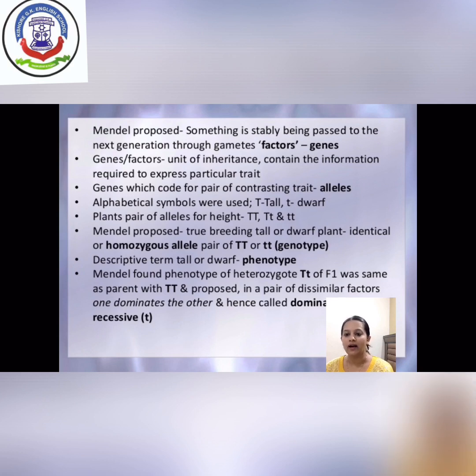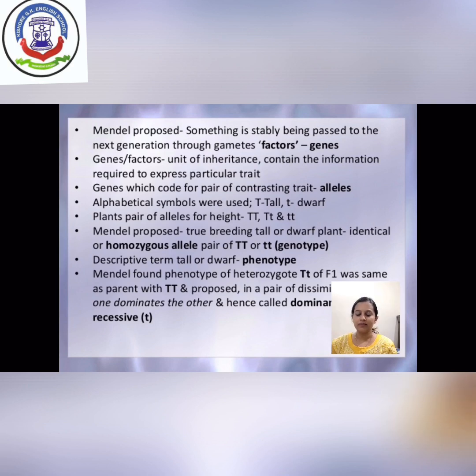Now for the alphabetical representation of the character or trait, Mendel used capital T for the tall character and small t for the dwarfness. The pairs of allele that Mendel studied in his experiment for height are capital T capital T, capital T small t, and small t small t. Mendel selected homozygous true-breeding plant varieties. They are tall and dwarf.